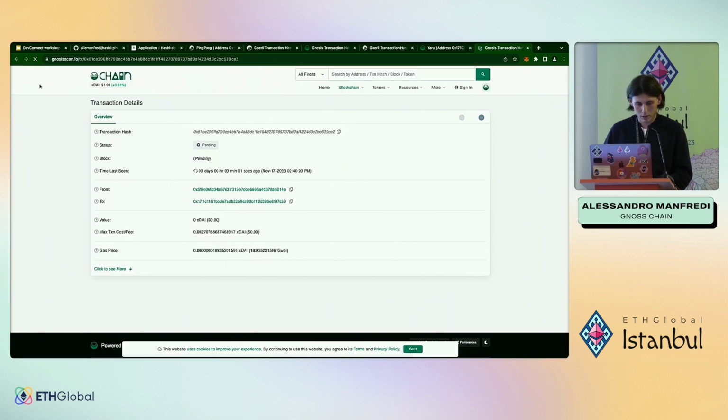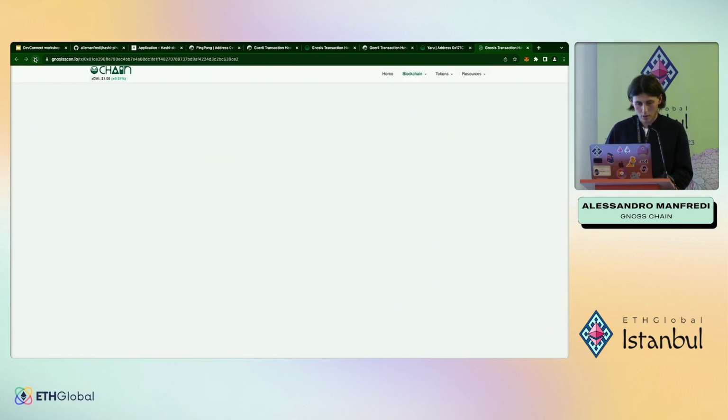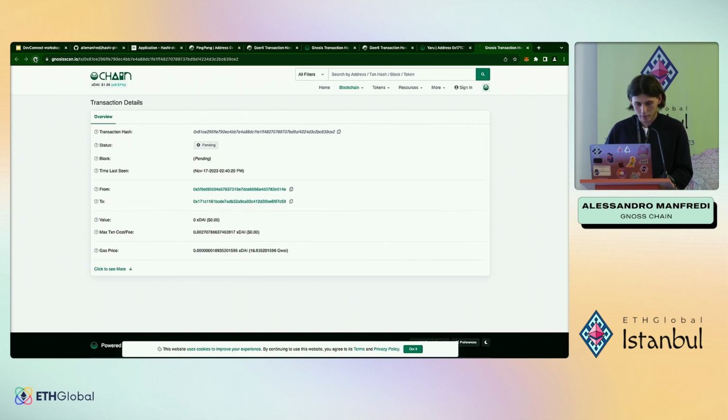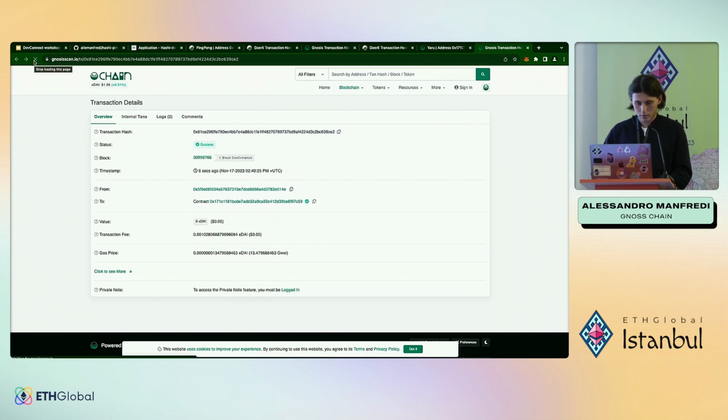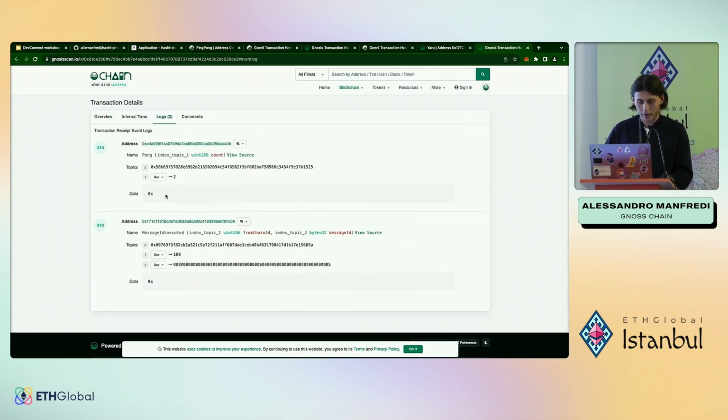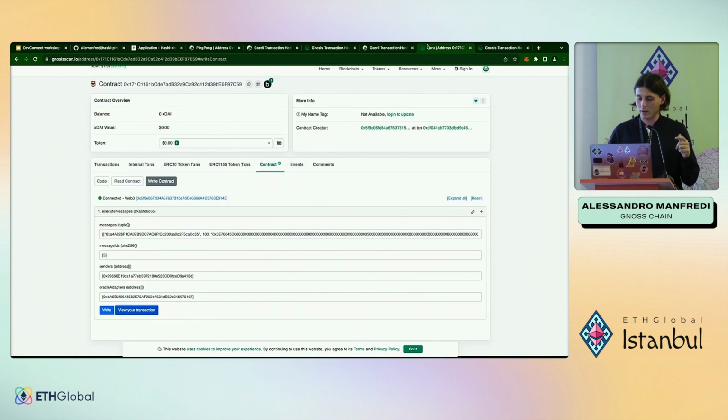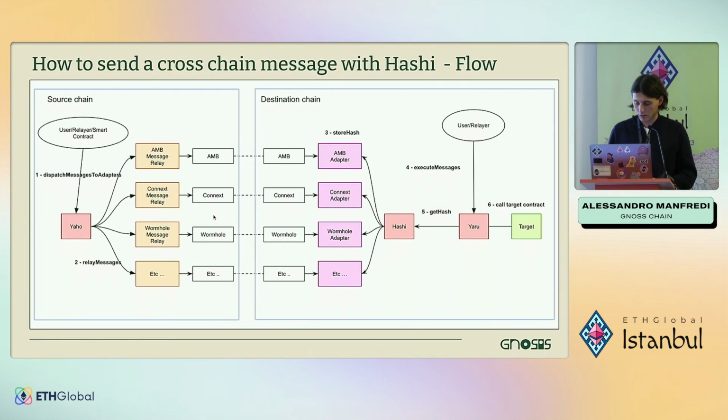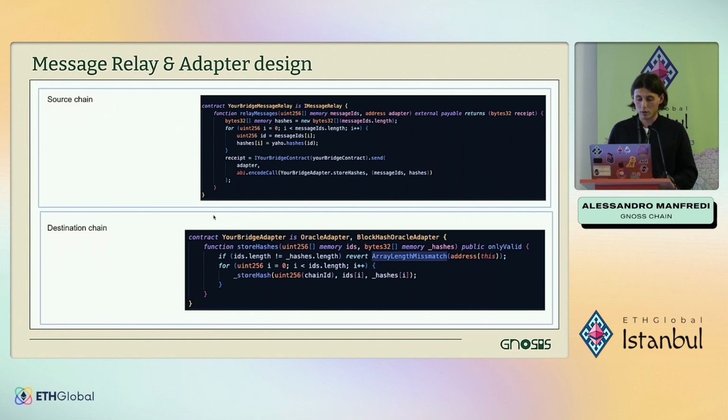Okay, here you can see that the message execution has been completed. Let's wait for the confirmation. You can see that the Pong event has been emitted. So basically, if we had used more than one bridge, you would have to wait for all bridges and then call this function by providing the list of all Oracle adapters here. It's really easy.